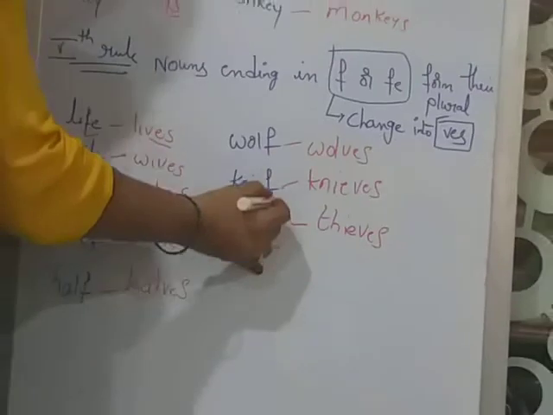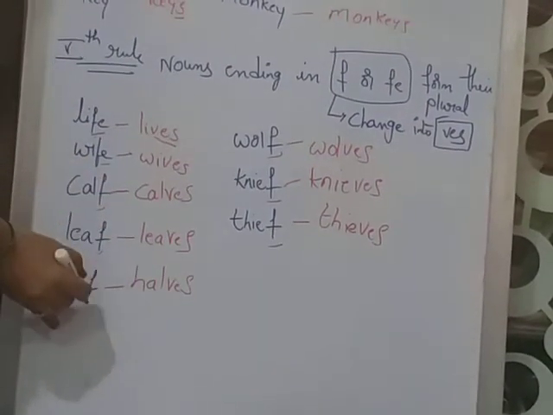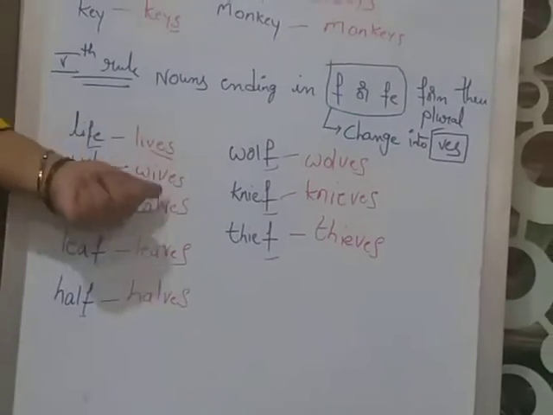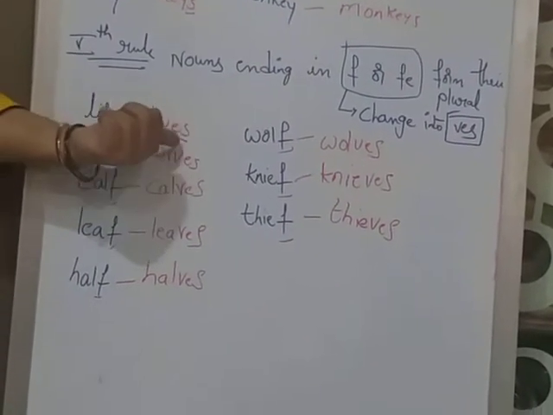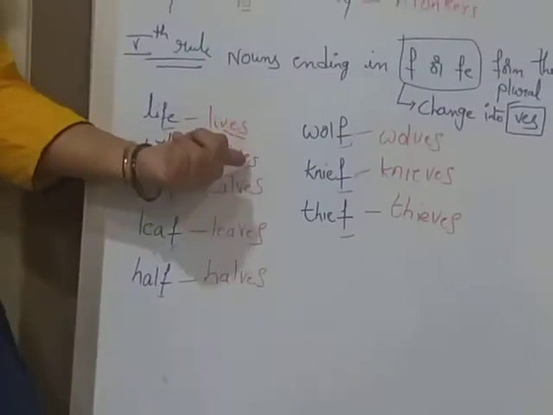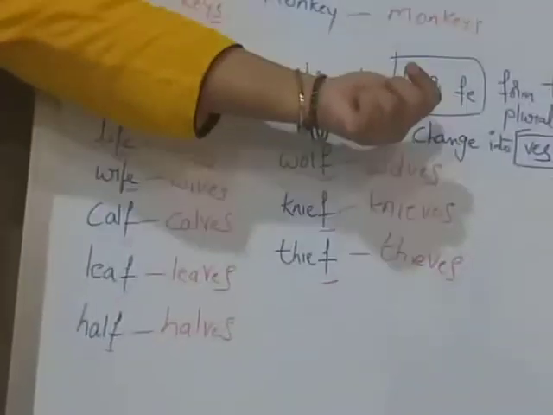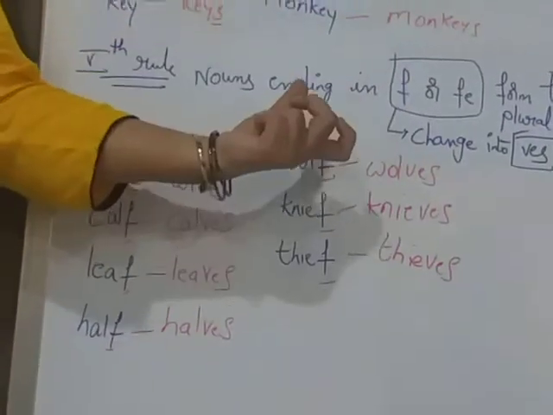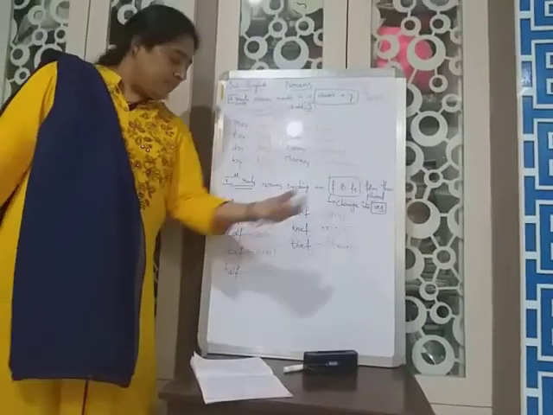So there will be no fe. It will be changed into ves. See, life, fe changed into ves. Wife, fe changed into ves. Calf changed into ves. See the fifth rule, children. Nouns ending in f or fe will be changed into plural form, that is ves.